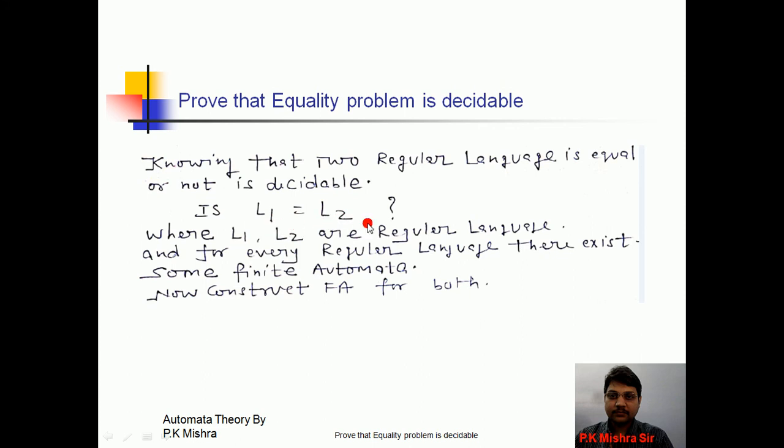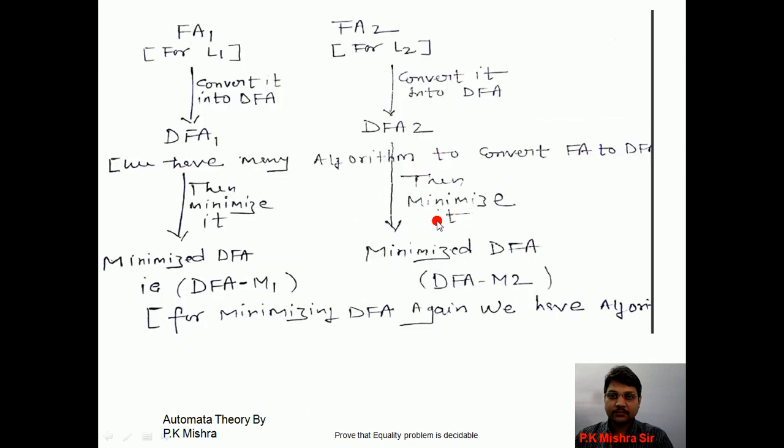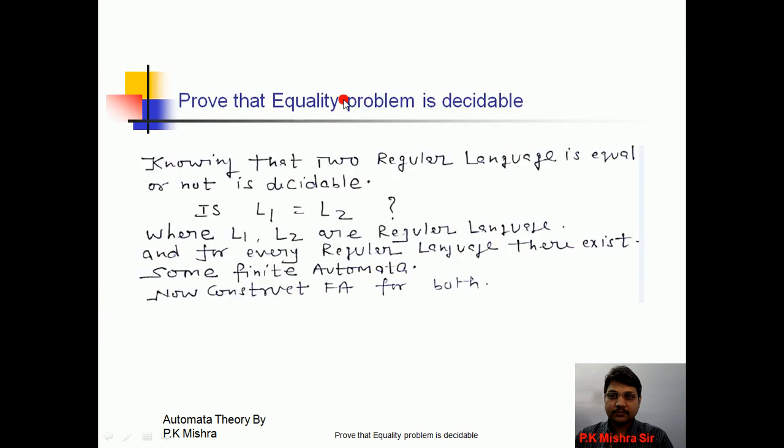If we have such a procedure, then we say that this problem is decidable. If we do not have any procedure to solve this problem, then we say that this problem is undecidable. Okay, this is the procedure, the algorithm, the method to solve this problem. Which problem? This problem, L1 equal to L2 or not.